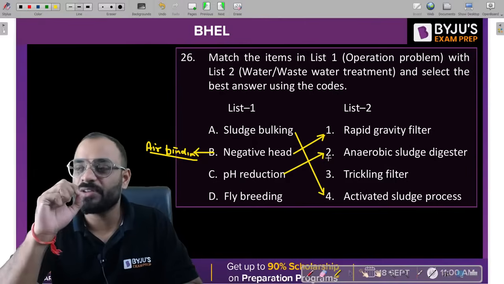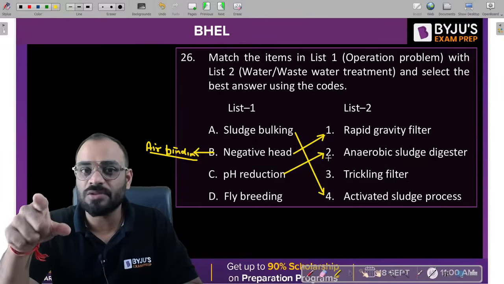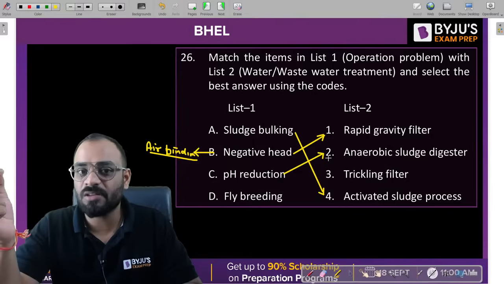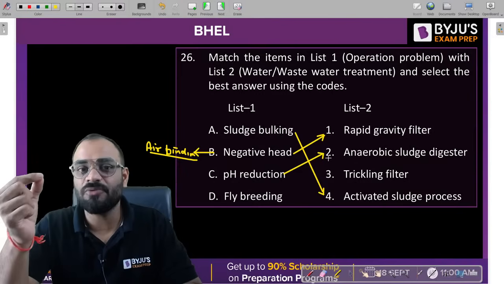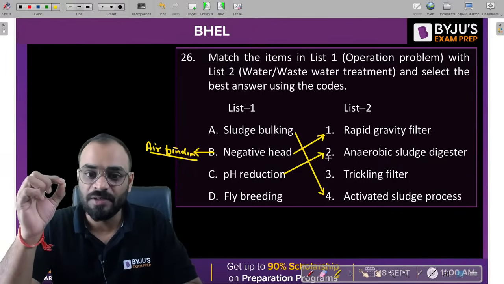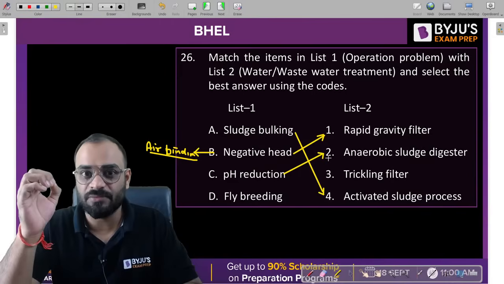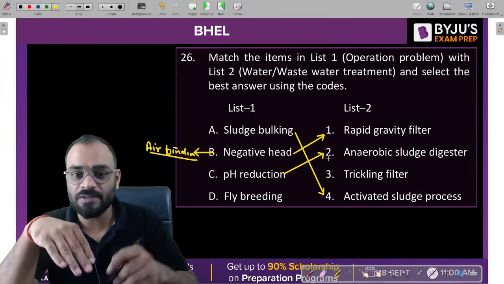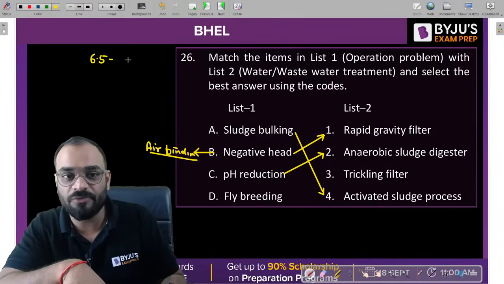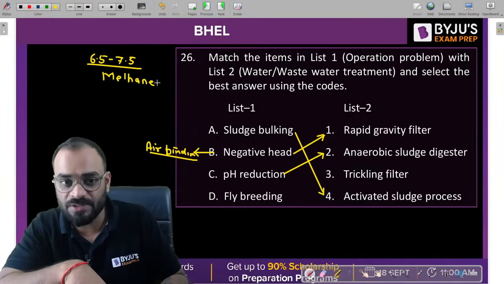Now let me tell you one thing, guys. There are two types of microorganisms which we have discussed in an earlier question also. One is the methane former, the second is the acid former. Generally the standard pH range should be 6.5 to 7.5, and the methane former is the sensitive one, not the acid former.